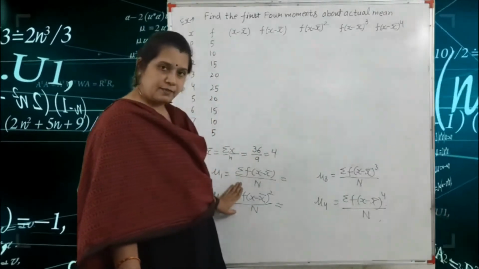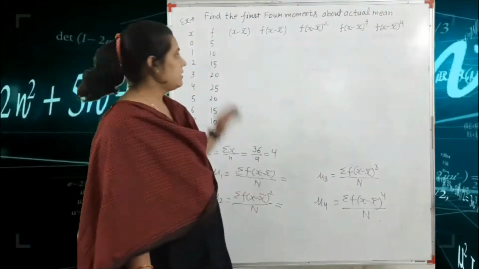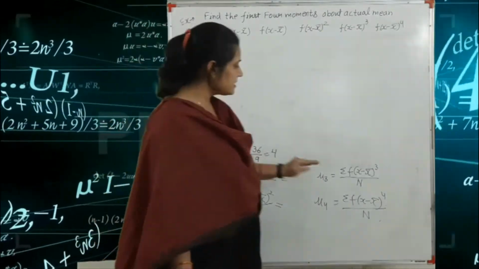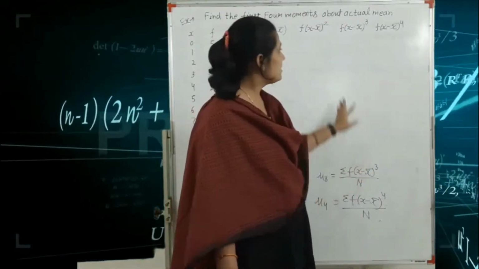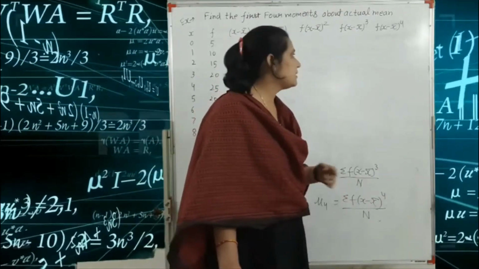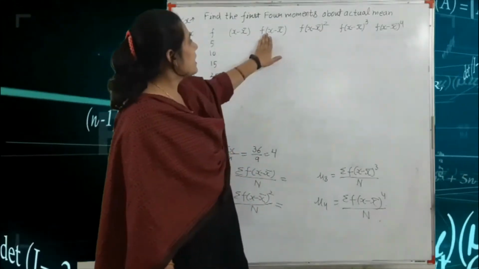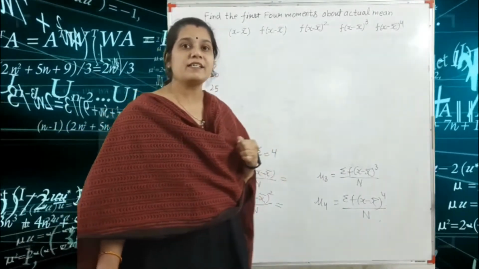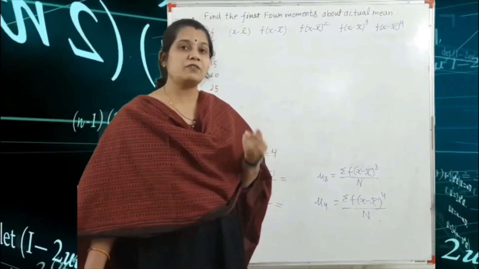Second one, hide the summation. You make the column of f x minus x bar whole square. So we write here f x minus x bar whole square. Third one, again you hide the summation, so you see here f x minus x bar whole cube, and hide the summation, f x minus x bar whole raised to the power 4. Okay, so for finding f into x minus x bar, firstly we make the column of x minus x bar. For finding x minus x bar, first we need the value of x bar.